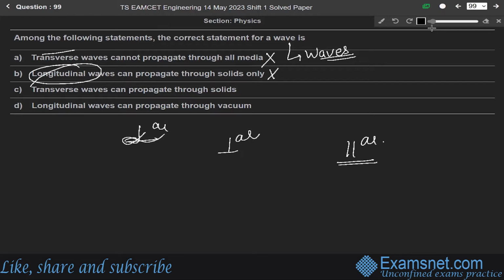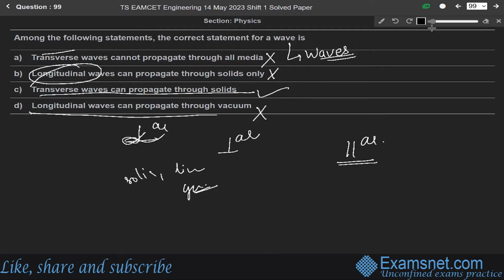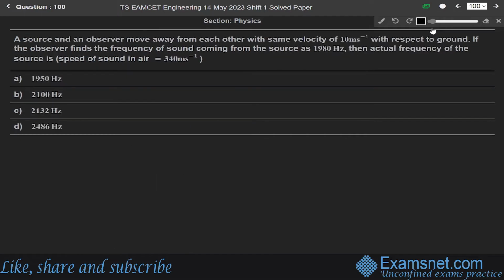Means they can travel through solid as well. They can travel through all media. Means they can travel through solid also, they can travel through liquid or gas also. Okay, so option C is the correct one. And in the same way, option D is the incorrect one, that is longitudinal waves can propagate through vacuum. Okay, so next question 100.